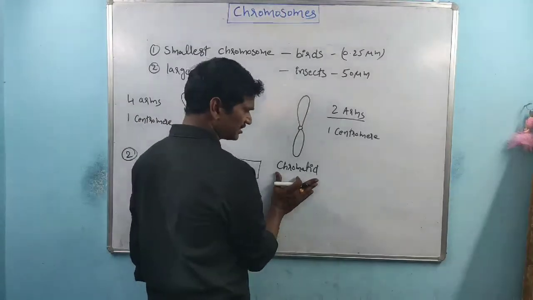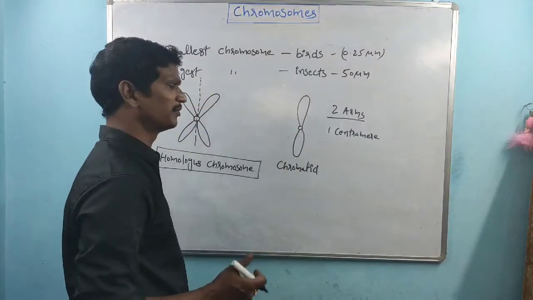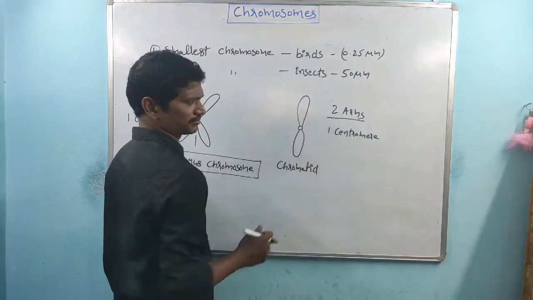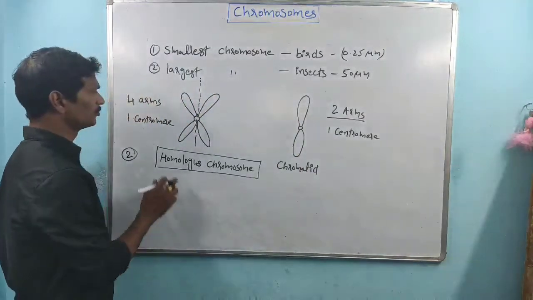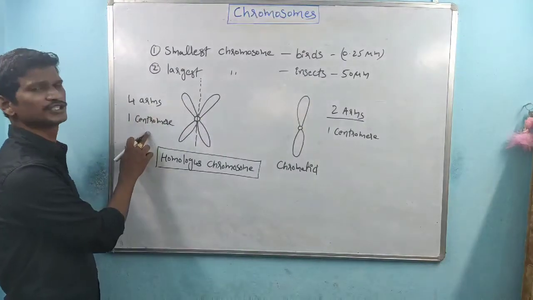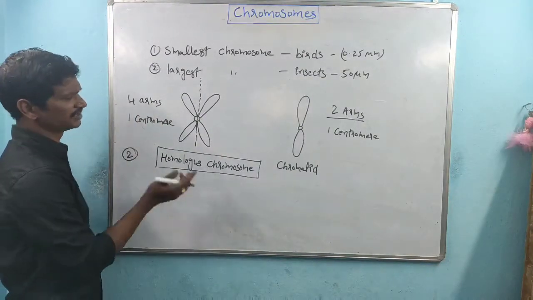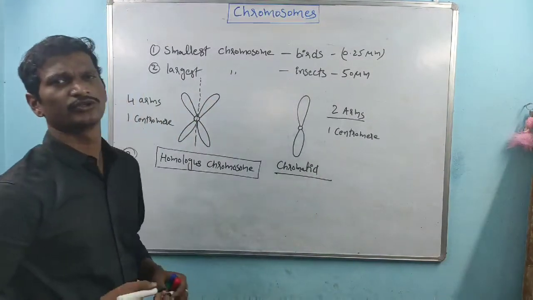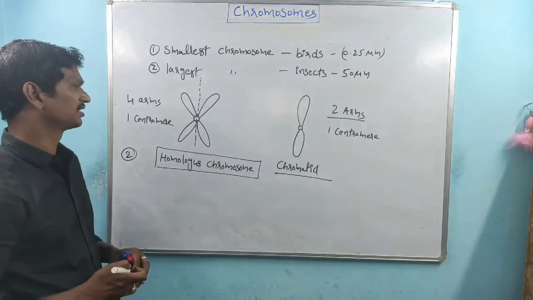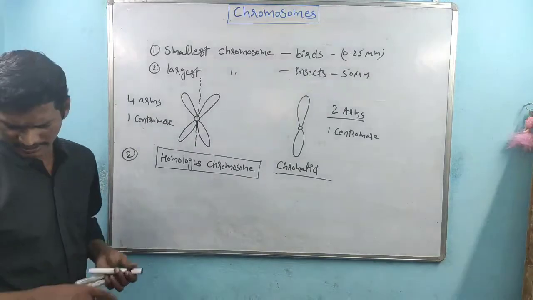These are the chromatids. These are also called chromosomes, but they have 2 arms and one centromere. But homologous chromosomes have 4 arms and one centromere, right? So that is the difference between homologous chromosomes and chromatids.